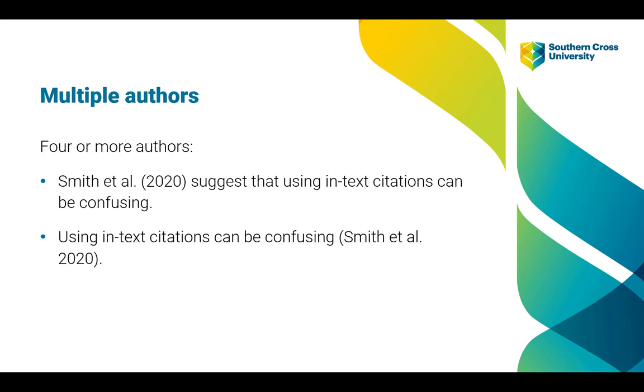Now, if a work has 4 or more authors, we cite only the last name of the first author, followed by the words et al. Et al is the Latin term for and others. Our first example shows how more than 3 authors are cited when using an author-focused format. You can see that the abbreviated word al is punctuated with a full stop, and that there is only a space between the full stop and the date. There is no comma. And the second example shows how more than 3 authors are cited using an information-focused style.